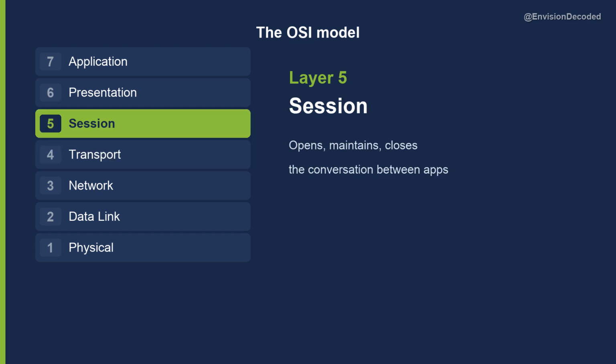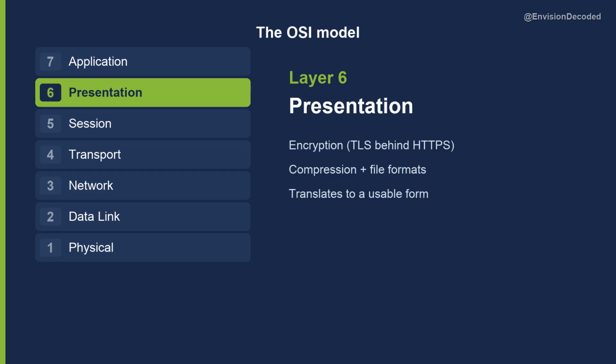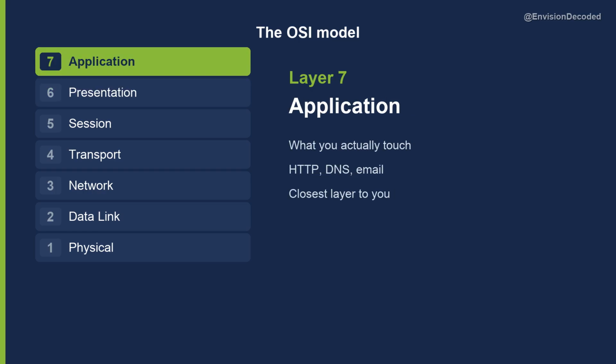Layer 5 is session. It opens, maintains, and cleanly closes the ongoing conversation between two applications, so a long exchange stays organized. Layer 6 is presentation. It translates data into a usable form. Encryption, like the TLS behind HTTPS, and compression and file formats all live here. Layer 7 is application. This is the layer you actually touch, the protocols behind your browser, your email, and DNS. It is the closest layer to you, the human.